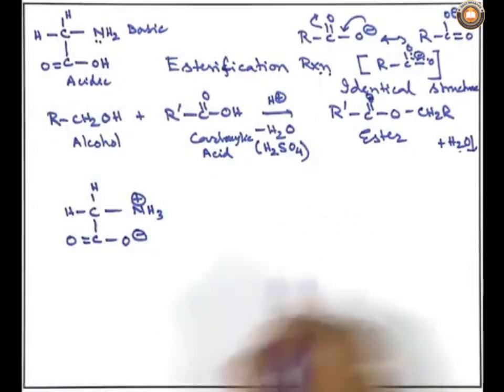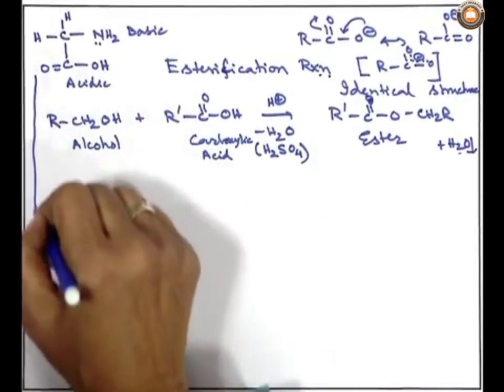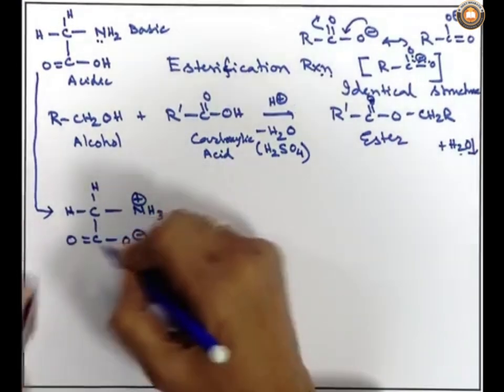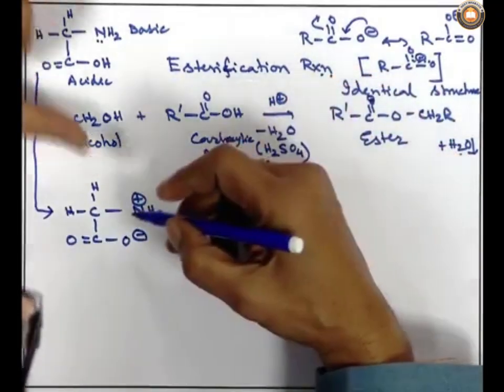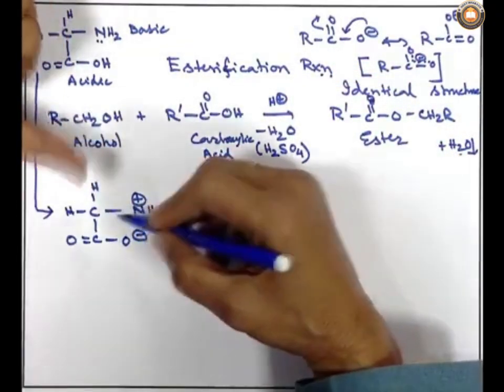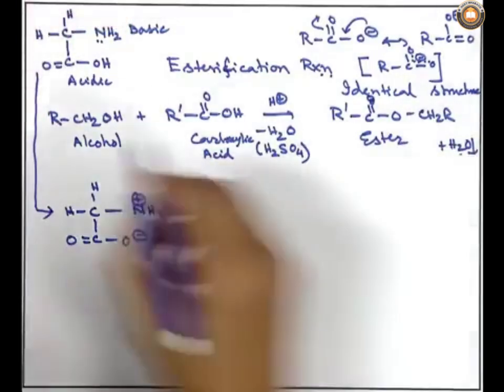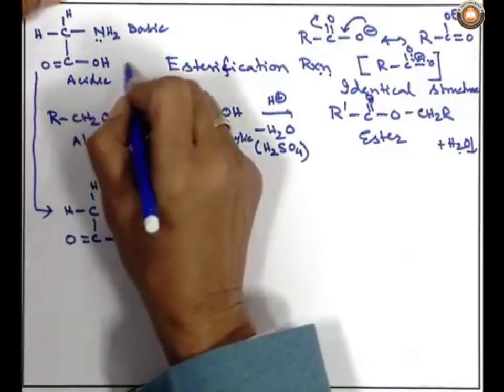What I have written is CH2 COO minus, and with this CH2 the substituent is NH3 plus. What is this? How is this coming from the simple compound, that is glycine?